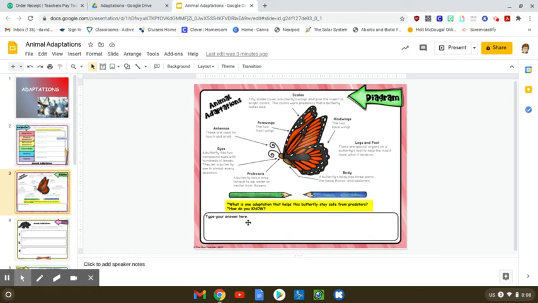So I need you to type that answer down in here. There's two things you're answering here, okay? One is what is the adaptation, and two is how do you know that?